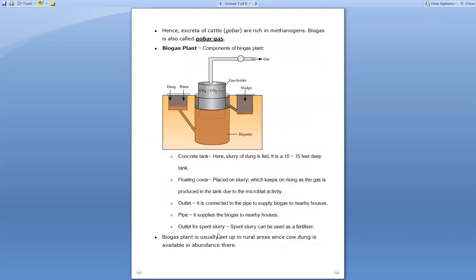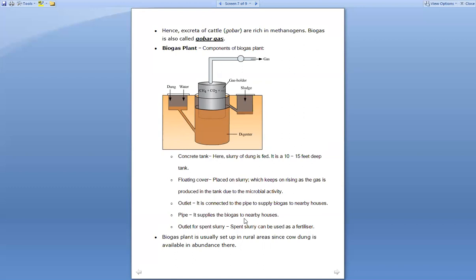Next, the excreta of cattle, usually known as gobar, is rich in methanogens, and biogas is also called gobar gas. So this you have already studied in standard 10th also, right? Whatever excreta, the fecal waste carried out by the cattle, is known as gobar, and it is rich in methanogens. These methanogens are helpful in the production of biogas. For this reason, biogas is also known as gobar gas.